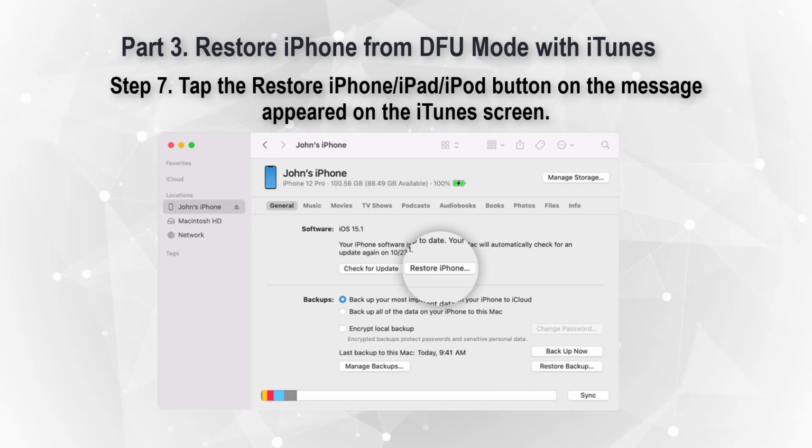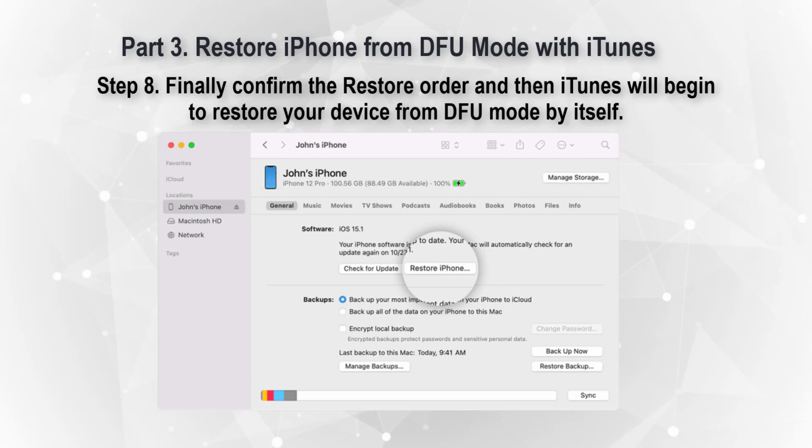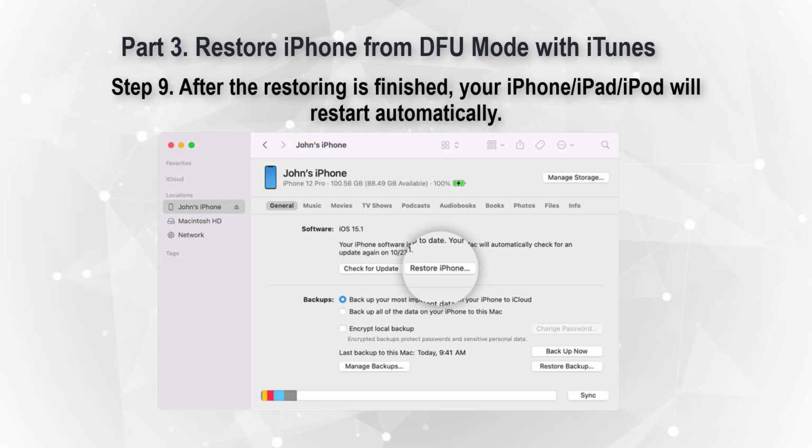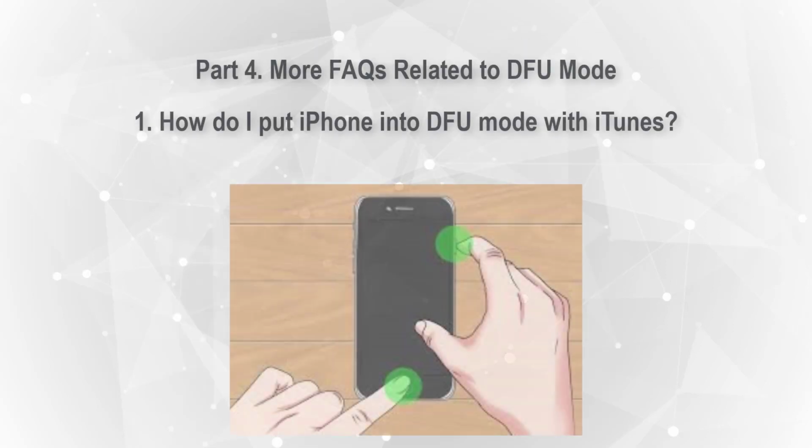Step 7. Tap the Restore iPhone/iPad/iPod button on the message that appeared on the iTunes screen. Step 8. Finally confirm the restore order and then iTunes will begin to restore your device from DFU mode by itself. Step 9. After the restoring is finished, your iPhone/iPad/iPod will restart automatically.